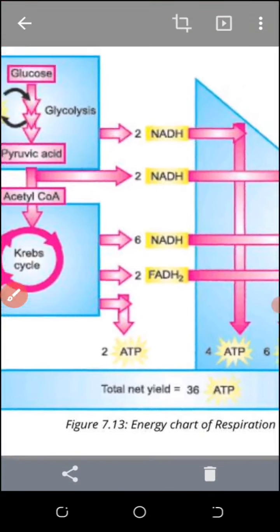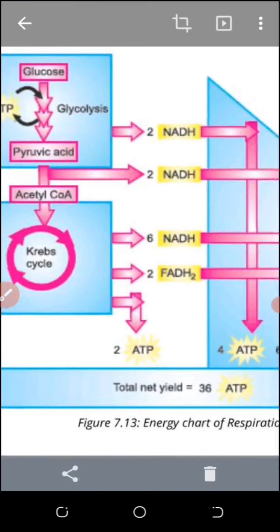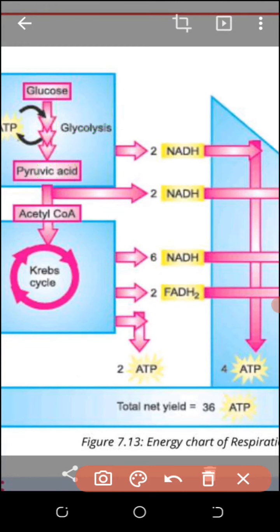Students, I want your attention. 2 NADH are produced in glycolysis, which takes place outside the mitochondria, and these 2 NADH will form 4 ATP molecules. I will explain mathematically.